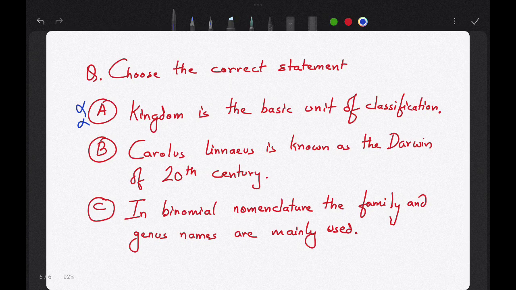Tell me. It is species. Now, Carolus Linnaeus is known as the Darwin of the 20th century. Is it correct? No. Ernest Mayr will be the answer. Now, binomial nomenclature, the family and the genus names are used. That is also wrong. In binomial nomenclature, genus and species names are used.